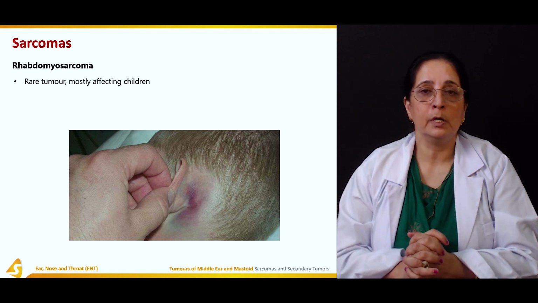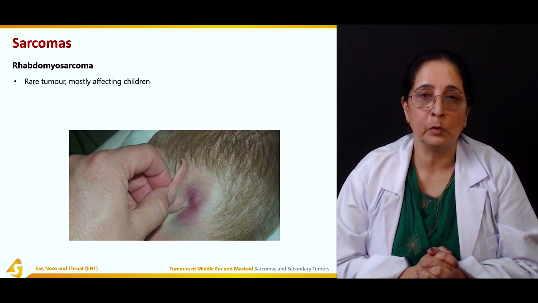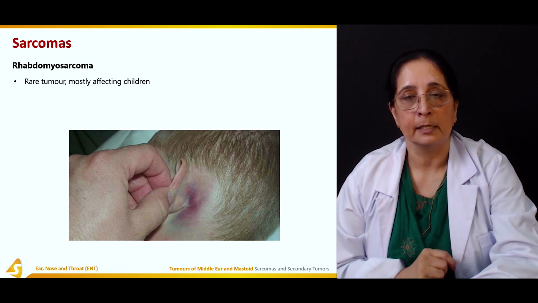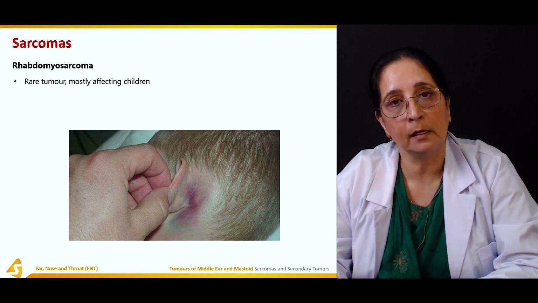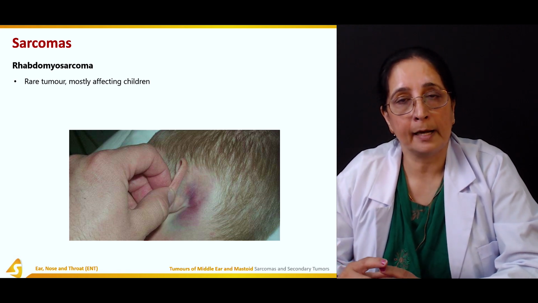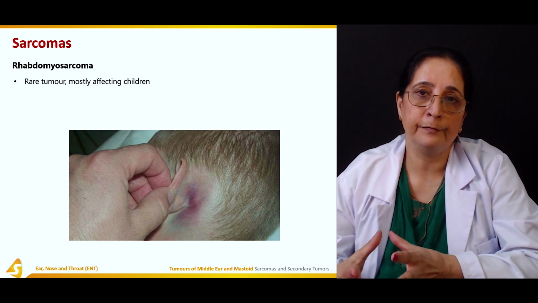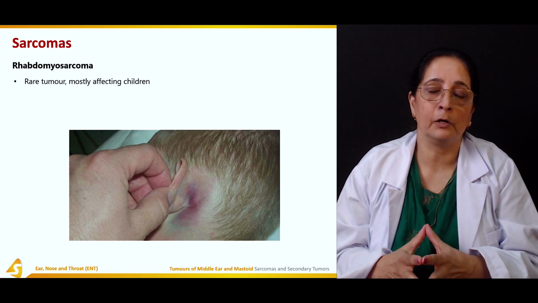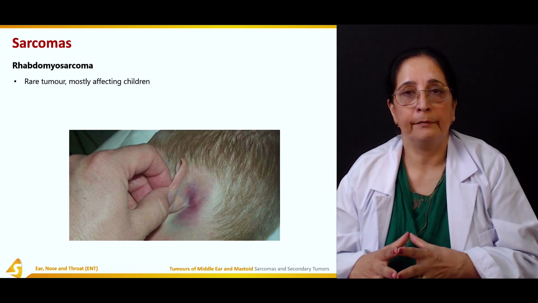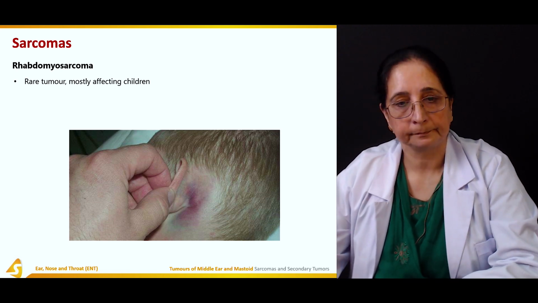So rare tumor, not very common, and it affects the children mostly, not the adults. The other two tumors, we said, the glomus and the carcinomas, they affect the females of the middle age, 40 to 50 or 60, and the difference now from sarcomas, they are mainly present in the children, not adults.